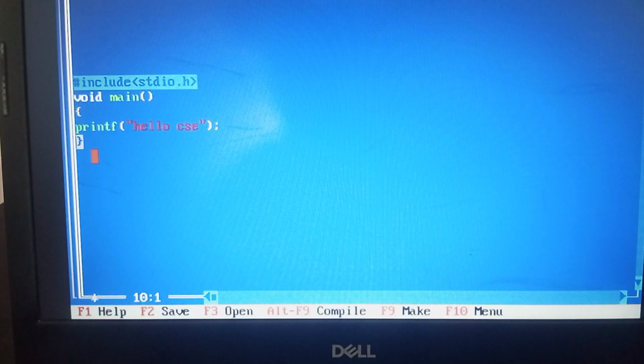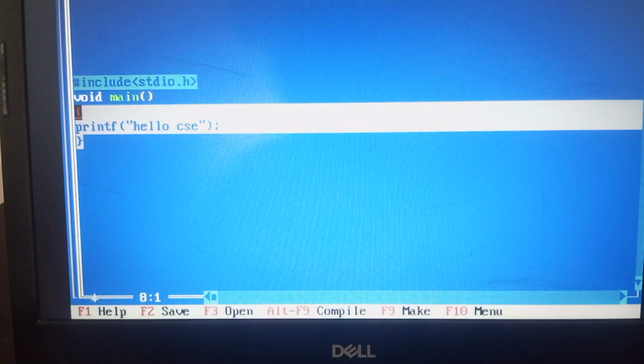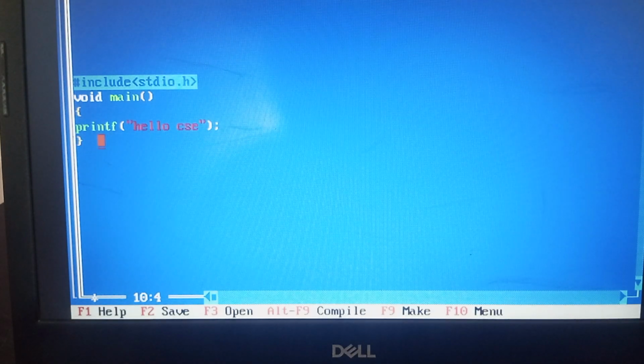It means there is a beginning and there is an ending. Now, what is the instruction here? I am telling the system to print the hello CSC message onto the screen. That is the instruction.